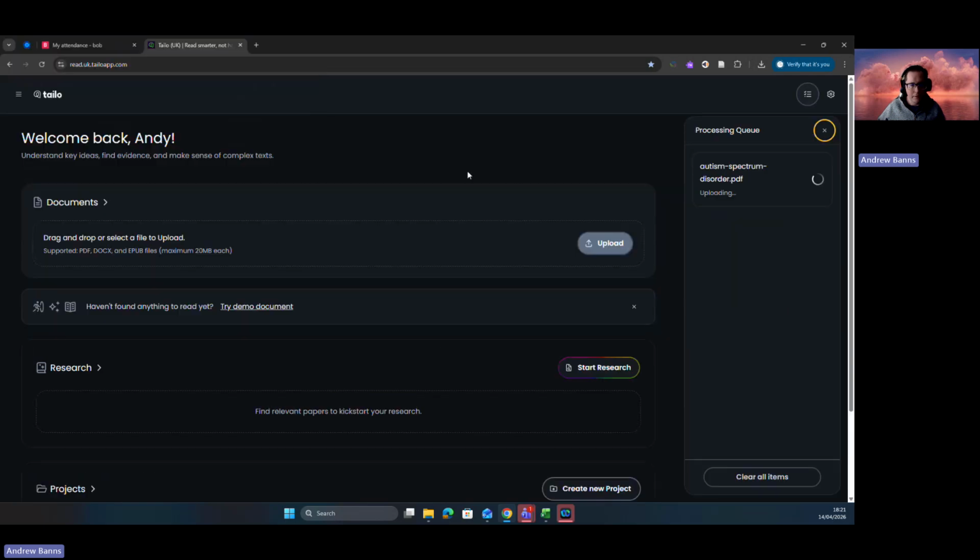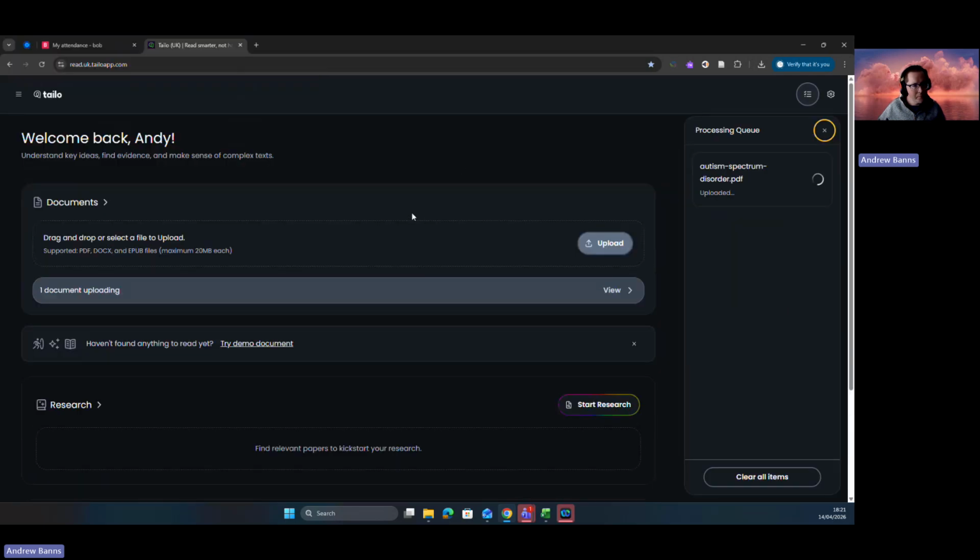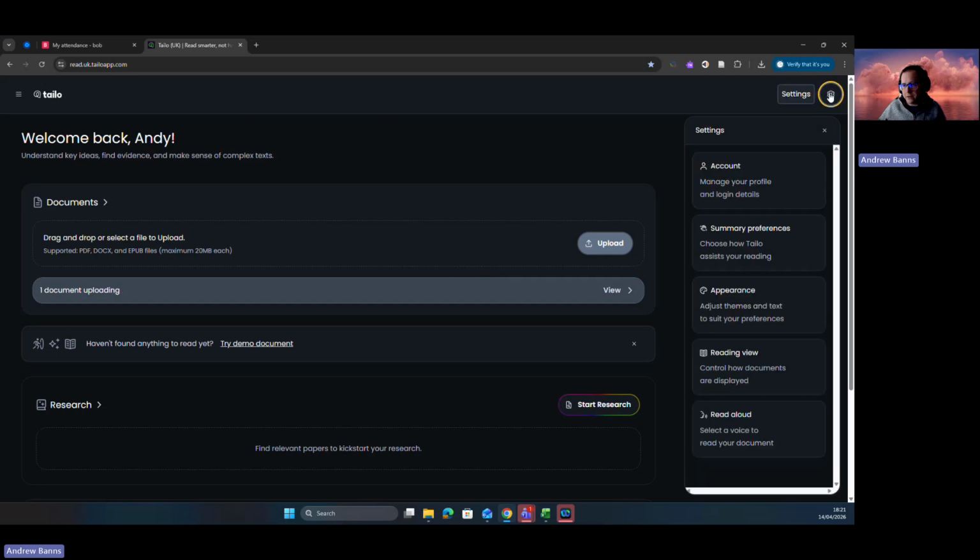So here's one I downloaded from the internet a while ago. It shouldn't take too long to do. It gives you an indicator on the right hand side of the screen that it's processing documents. It'll just take a few minutes to upload that one. Hopefully not too long. And while it's doing that, we can have a look at some of the settings.